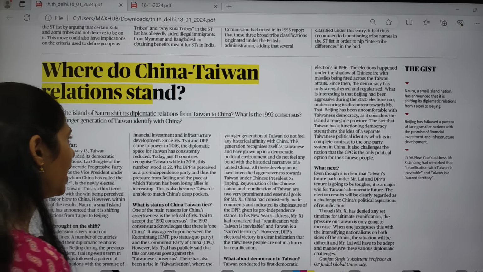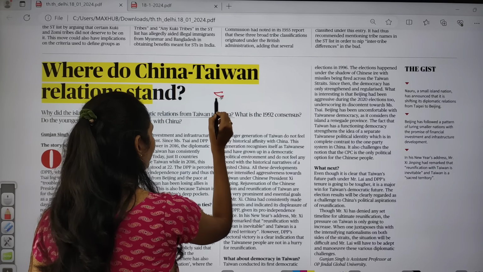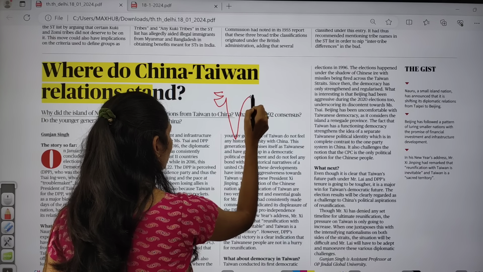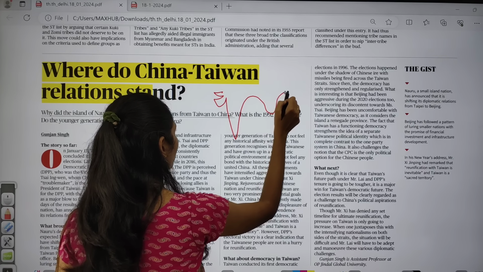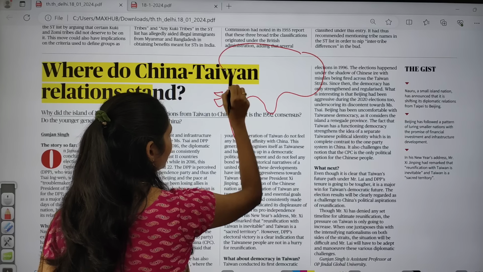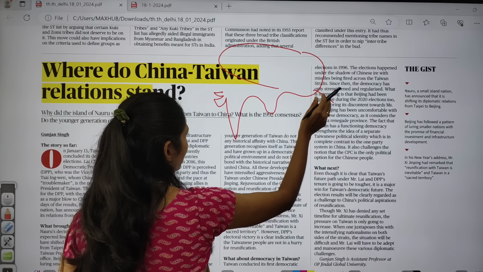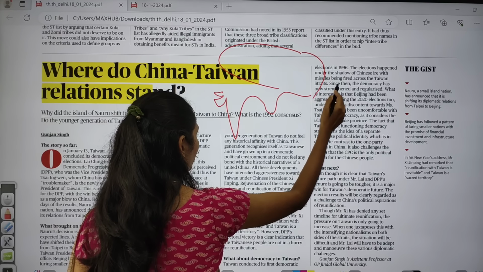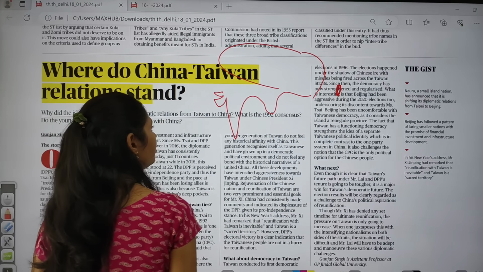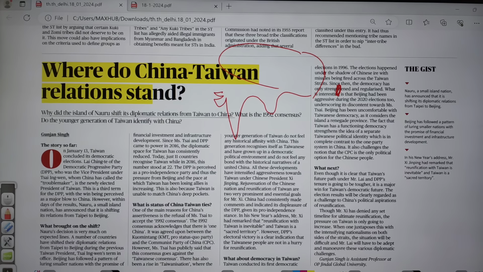Okay, so here we have China. So I will draw the map. So this is China part. So here somewhere we have this Taiwan. Okay, so why did the island of Nauru shift its diplomatic relations from Taiwan to China?